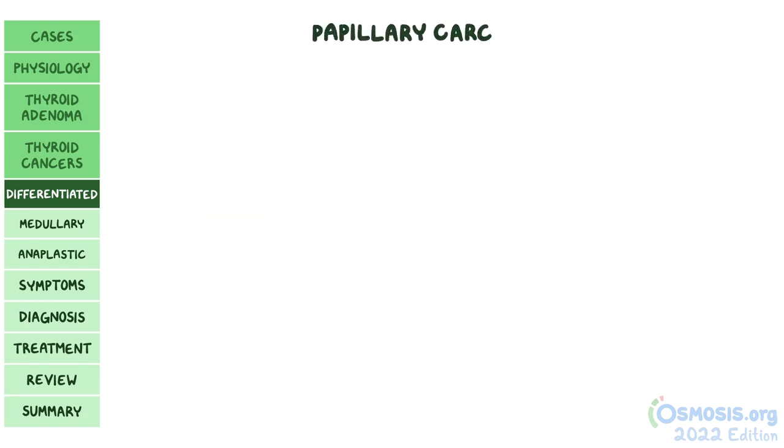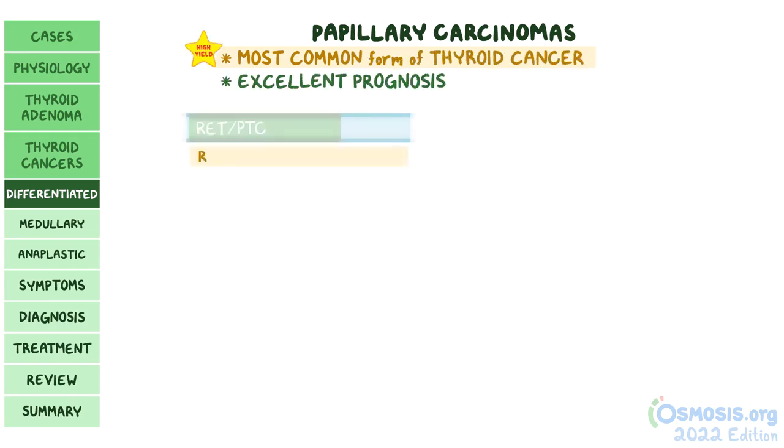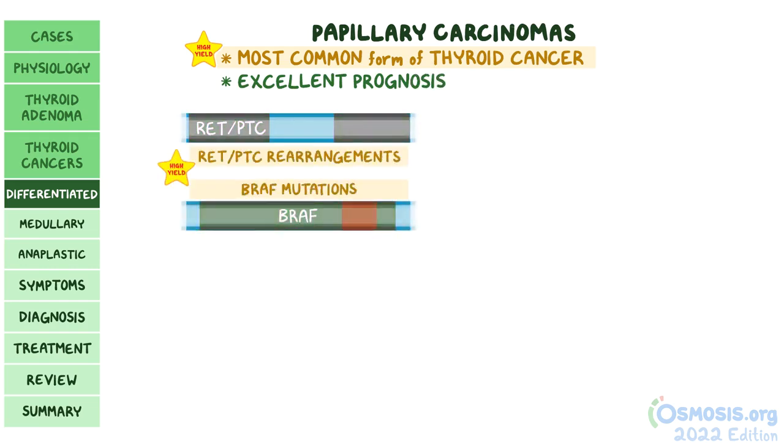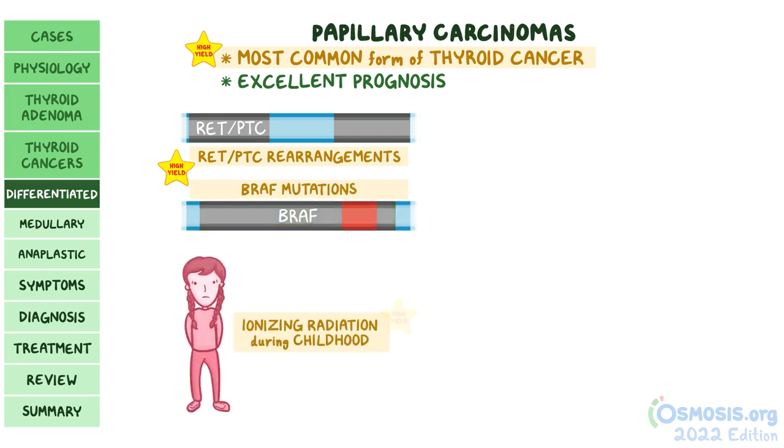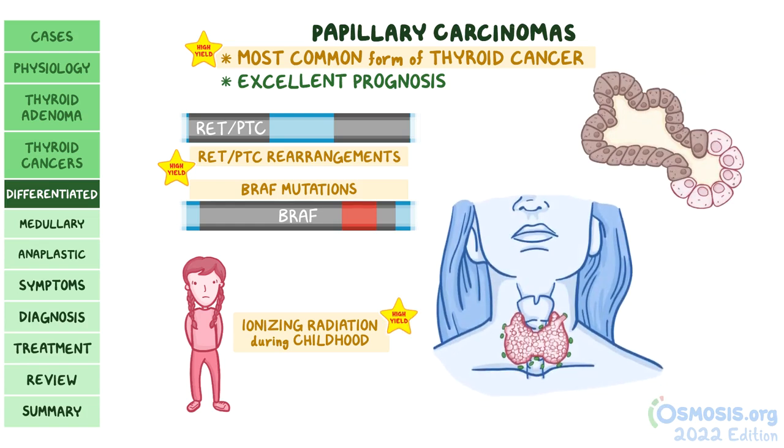Now, papillary carcinomas are the most common form of thyroid cancer, and this is high yield. Thankfully, they have an excellent prognosis. They're associated with RET/PTC rearrangements and BRAF gene mutations, as well as exposure to ionizing radiation during childhood. The name papillary refers to the fact that these tumors have finger-like prolongations of follicle cells, known as papillae, that tend to grow slowly towards nearby lymphatic vessels and invade nearby lymph nodes in the neck.